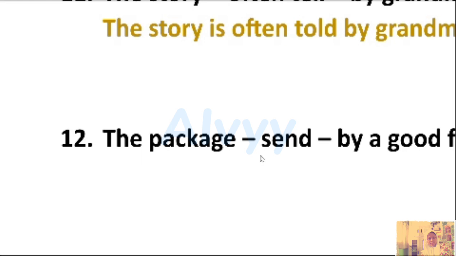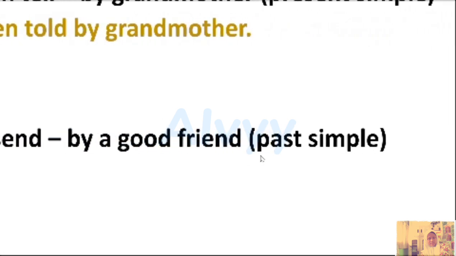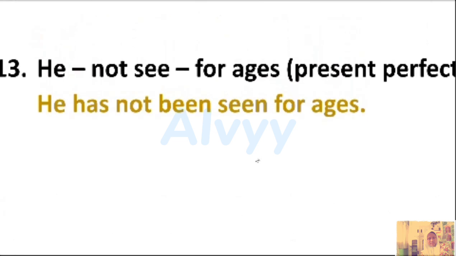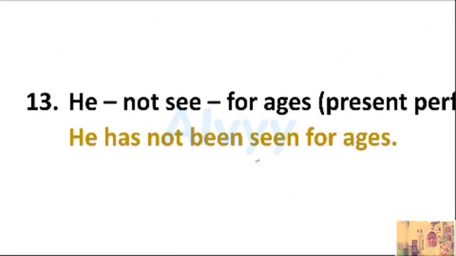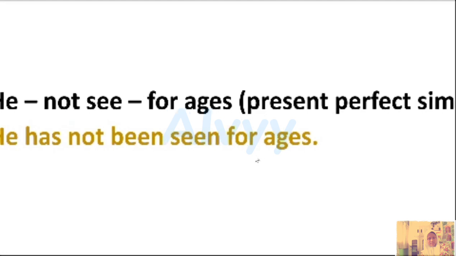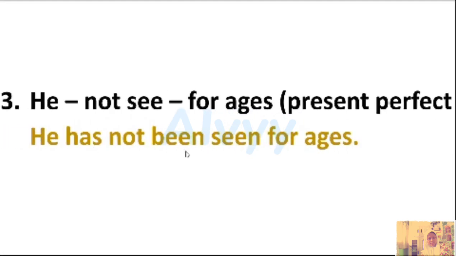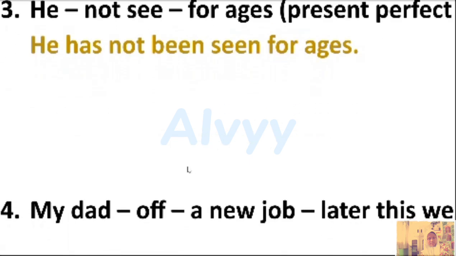Number 12. The package sent by a girlfriend. Past simple. For past simple we're going to use was or were, because the subject is the package, so it's going to be was. The package was sent by a girlfriend. Number 13. He not see for ages. Present perfect simple. For present perfect we're going to use has been, so not see becomes not seen. It's going to be has not been seen for ages.